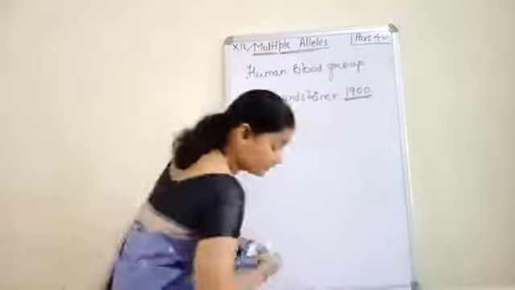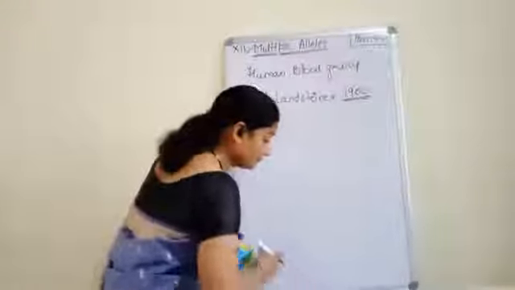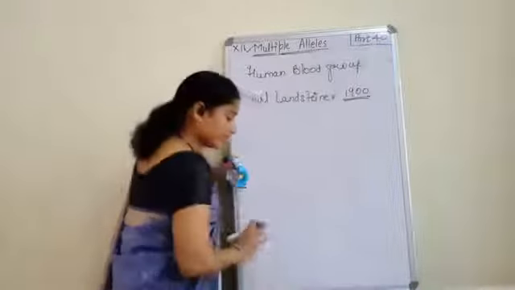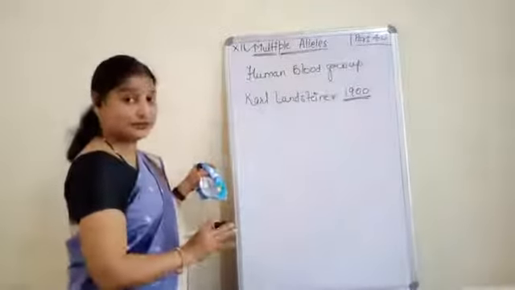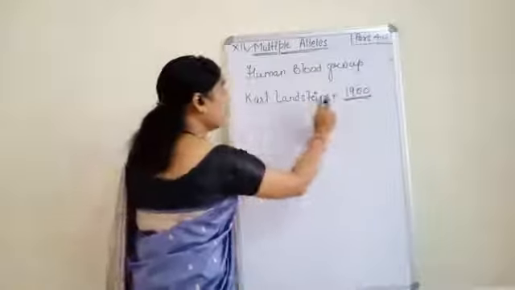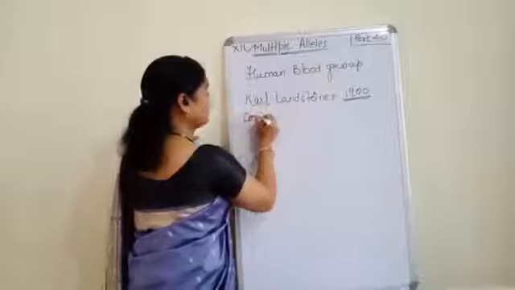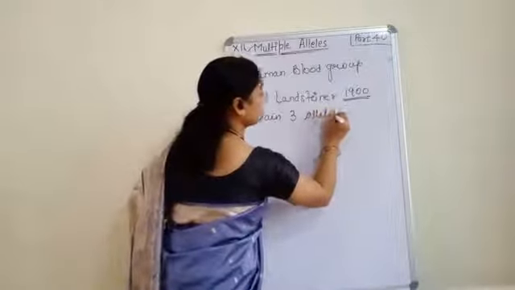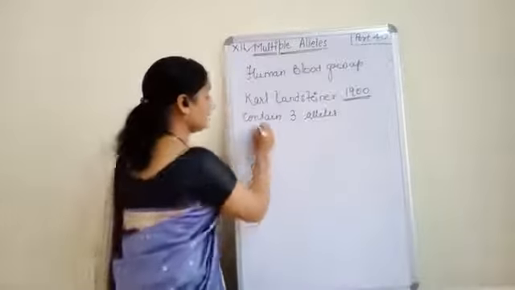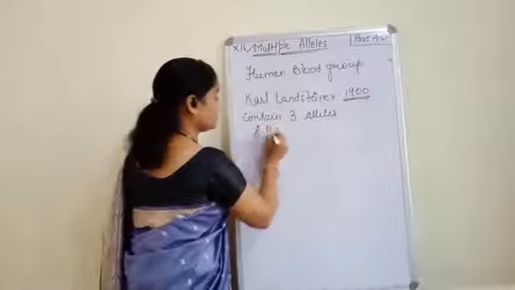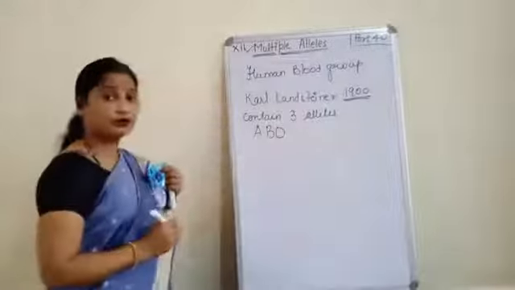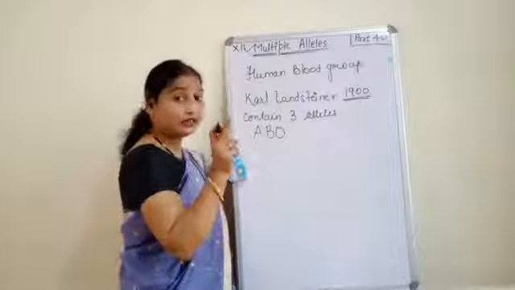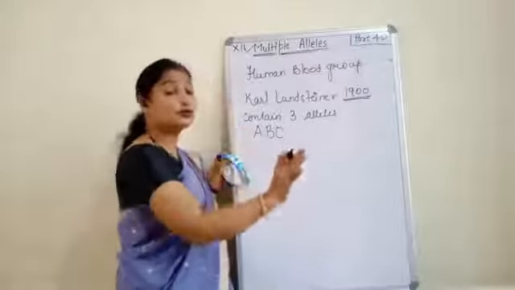Now see what Carl Landsteiner has done. Carl Landsteiner told us that human blood group contains three alleles. What are these three alleles? A, B, and O. Out of the three alleles, one person can have only two alleles.